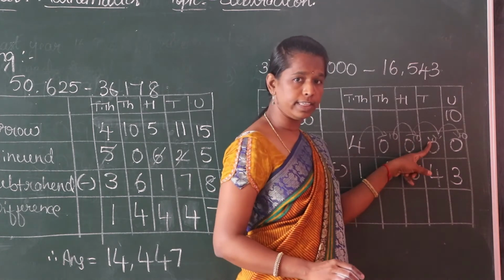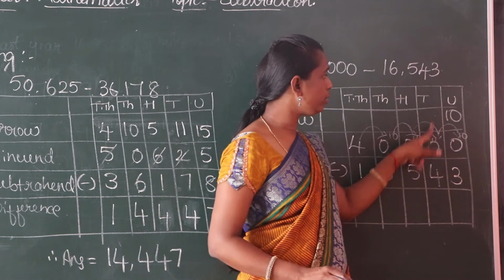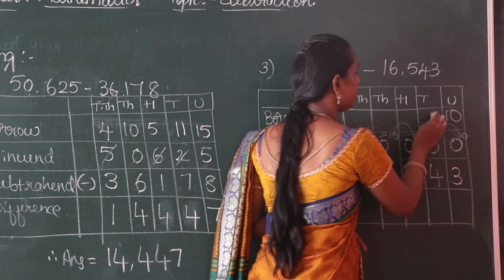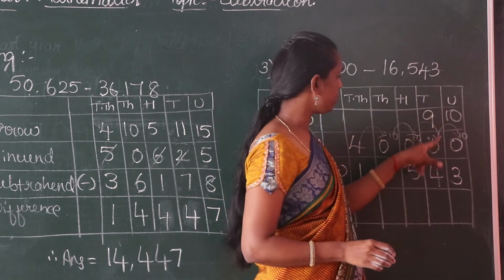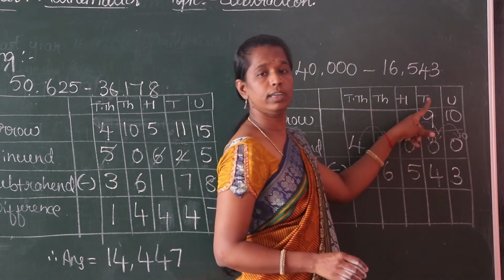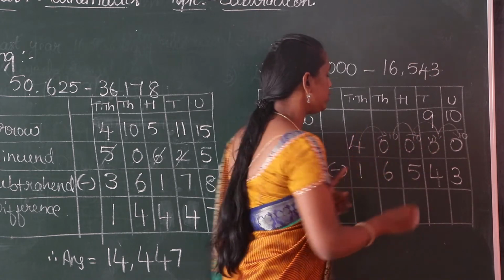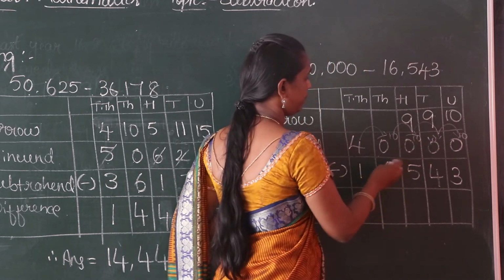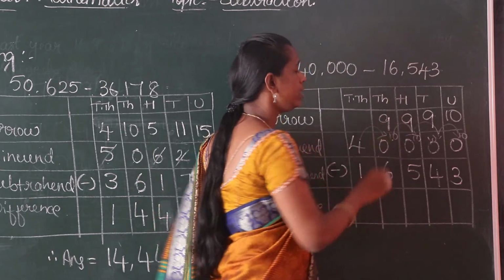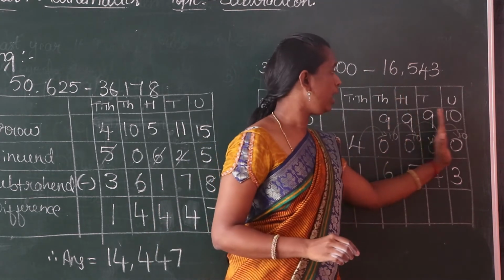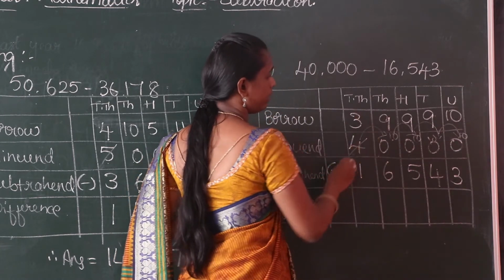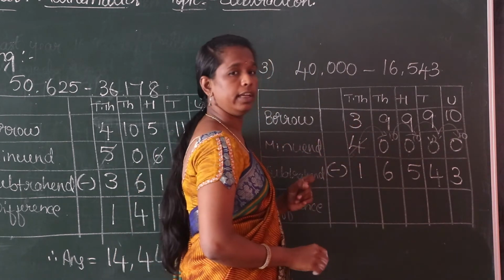Because here 10 is there, we take 10 to unit place, this 10 becomes 9. Again here also we take borrow to the second place. So this also becomes 9. This also, that 10 becomes 9, because we take borrow to the other places. This 4 becomes 3.